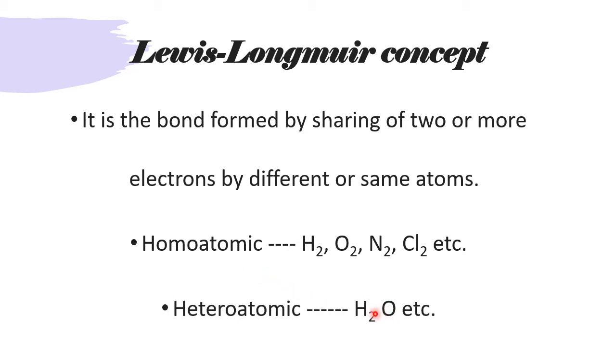When O and H combine under proper conditions, you will get a covalent bond, but the combining atoms are different. One is O, one is H. Here both are same. So homoatomic and heteroatomic depend upon the type of the atoms they are combining; a covalent bond is formed.